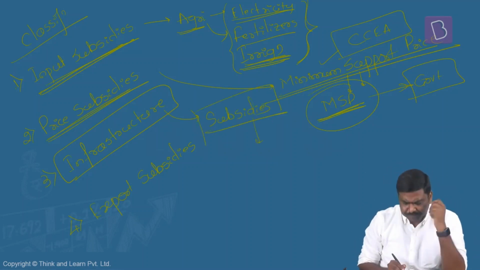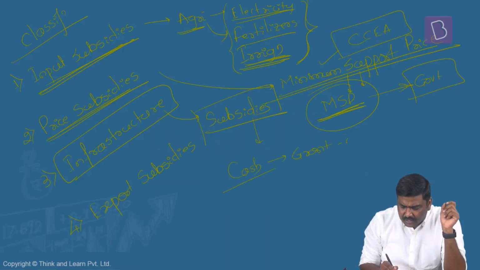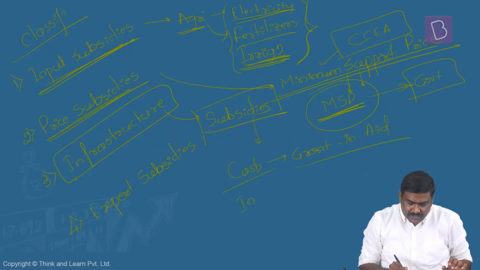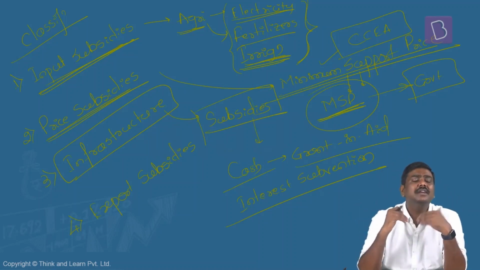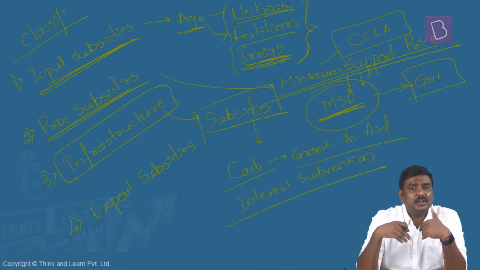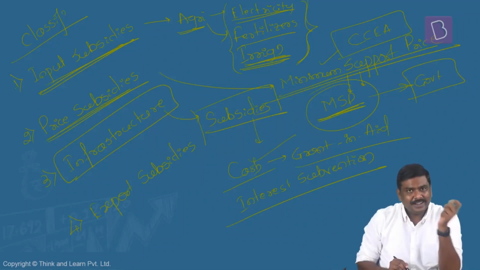Now the subsidy could be directly in the form of, let's say, cash assistance, that is grant in aid. Understand the logic here? It could be in the form of a grant in aid, or it could be in the form of interest subvention. Understand both the concepts here. Generally, if the subsidy is provided in the form of a grant in aid, which essentially means a certain amount will be paid by the government for the development of infrastructure, and there is a limit on this. Right? Generally, the government announces grant in aid for development of infrastructure, let's say up to 50% of the cost of the project, or up to this much amount as such. So government can provide a grant in aid, cash assistance like this, right?